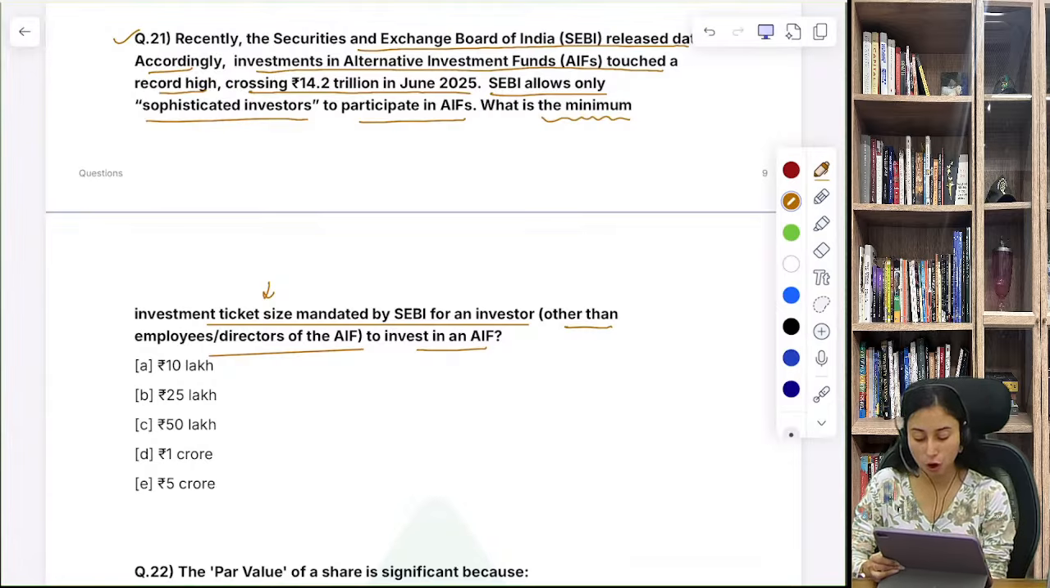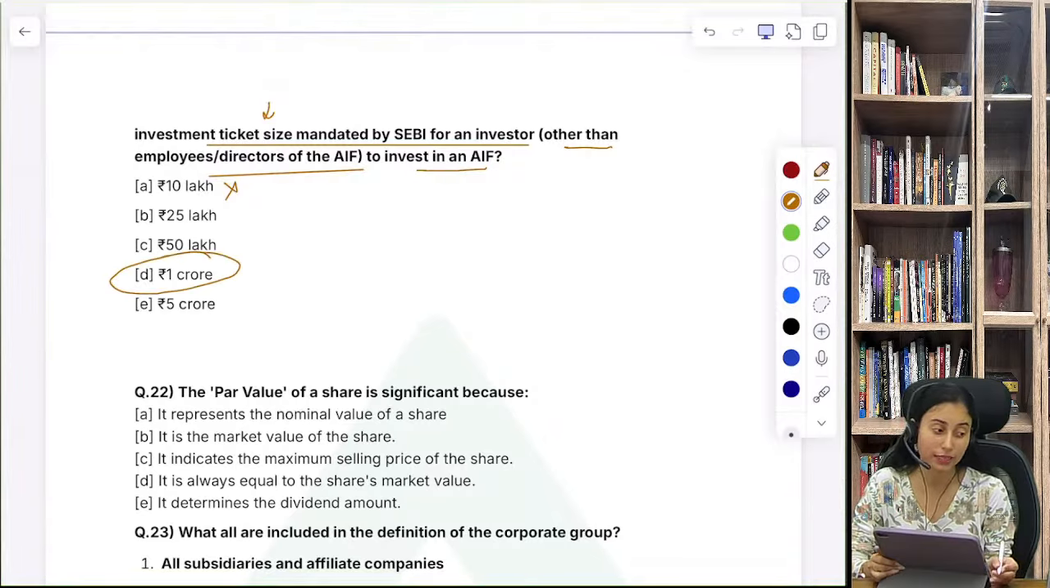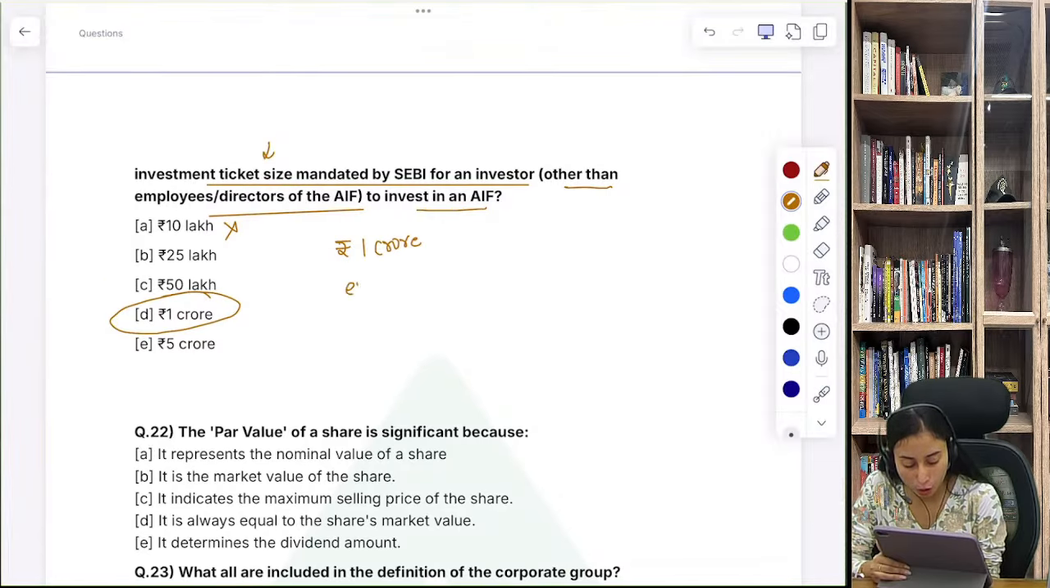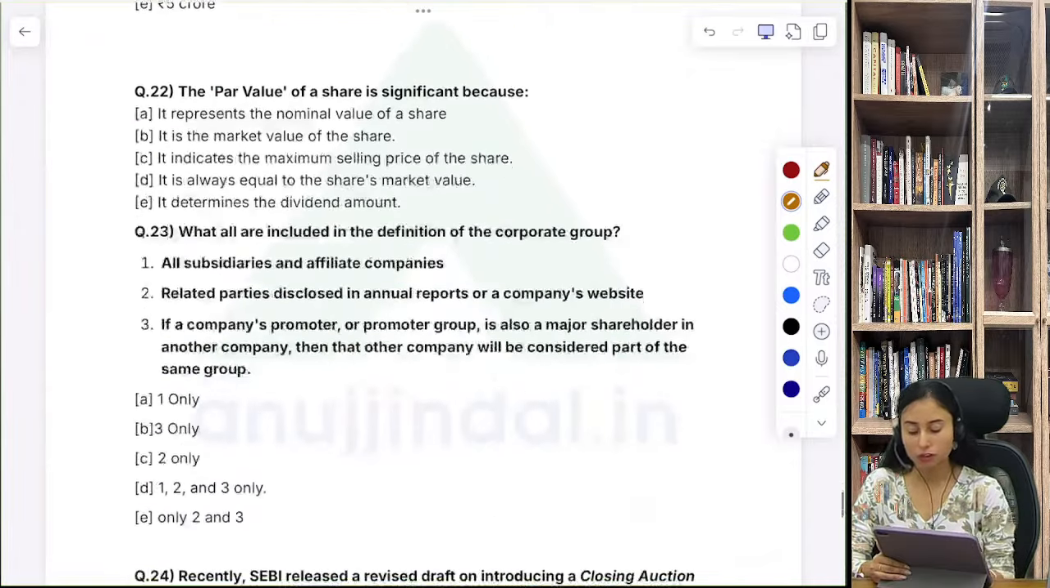No, A is not a correct answer. 10 lakh is incorrect. So basically 1 crore is the right answer. So the minimum investment amount is 1 crore. In case they are employees, in case they are employee or director of the AIF, then the minimum investment amount is 25 lakh. Do remember this. This is one of the important change that has been done by the SEBI.